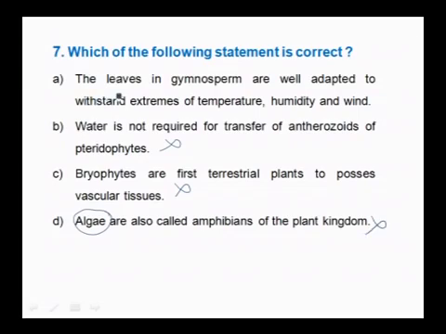The leaves in gymnosperms are well adapted to withstand extreme temperature, humidity and wind is a correct answer because the leaves present in gymnosperms have modified sunken stomata, and the leaf surface is shiny with thick cuticle. All those things they have adapted to check rate of transpiration. So, the right answer here is A.